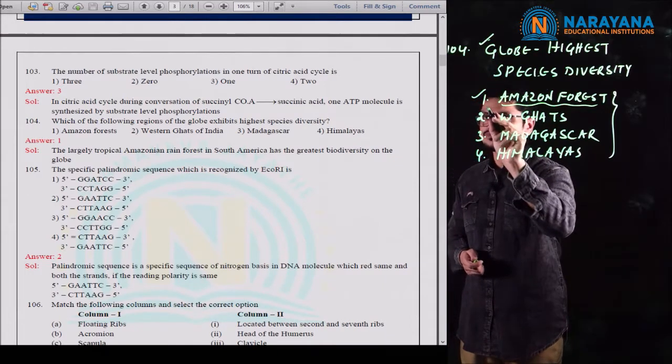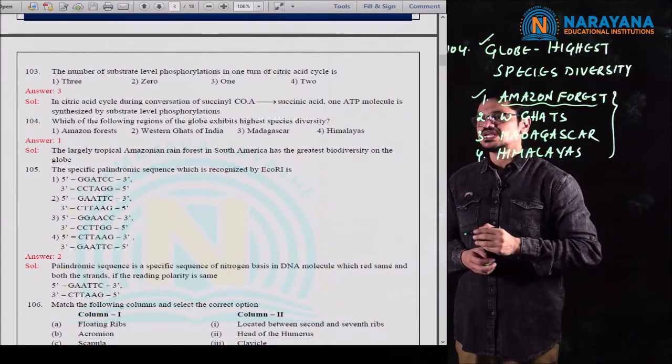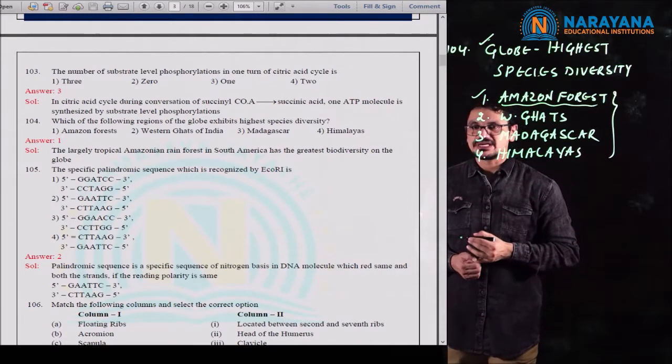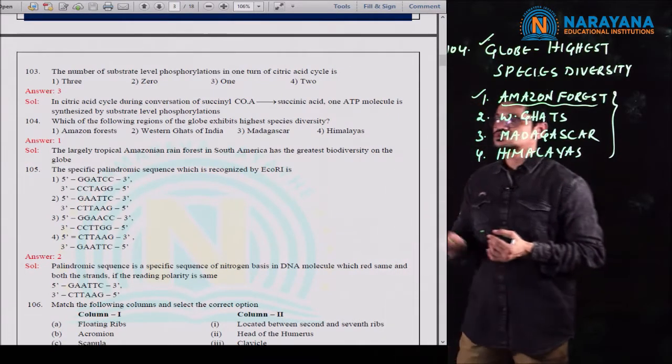So for 104, the Amazon river forest is the answer, and the remaining 3 do not have that much species diversity when compared with the Amazon forest. So that's all about 104. Let us move to the next question,